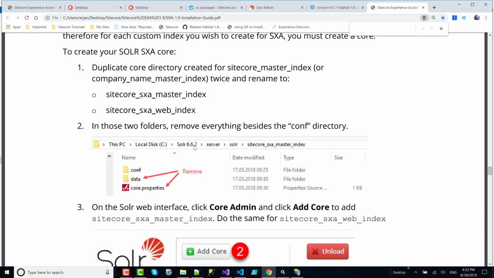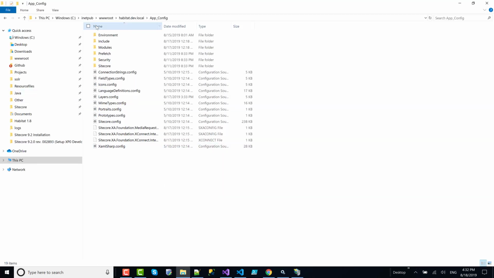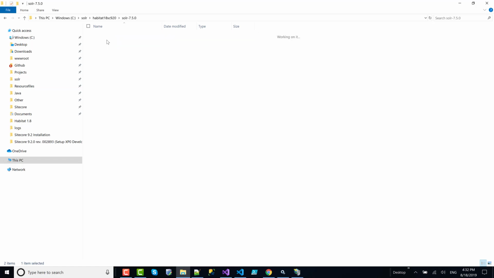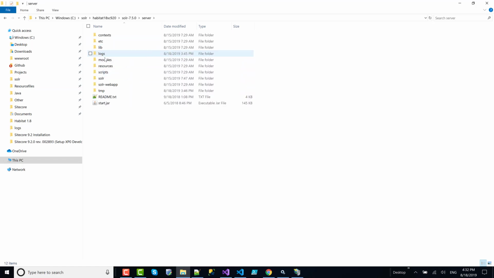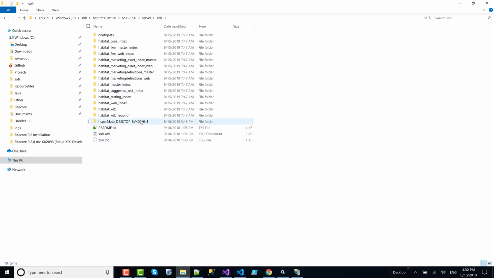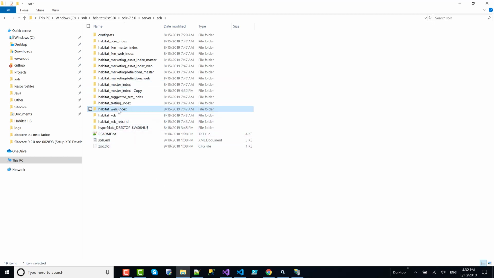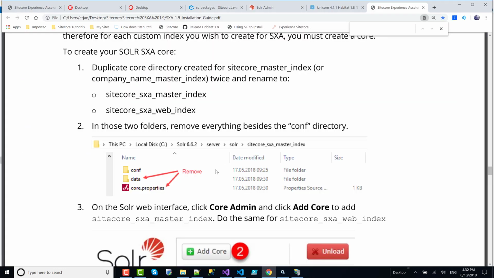Interesting, they used an older version as an example, but it's the same thing. So let's go to Solr, the Habitat 7.5 server Solr, and it says copy the Habitat master, paste, and let's copy this web, paste.